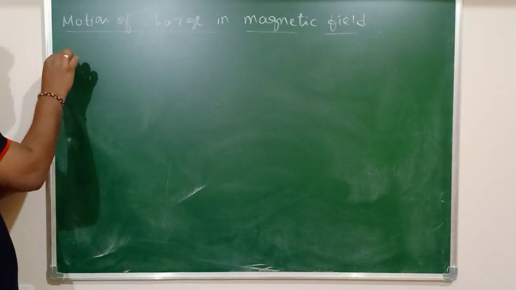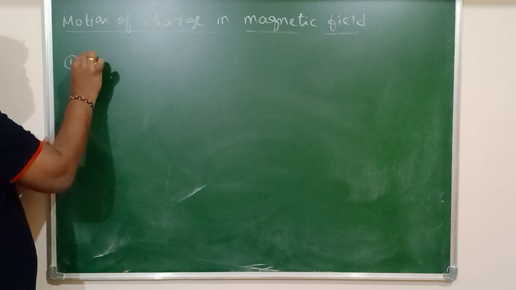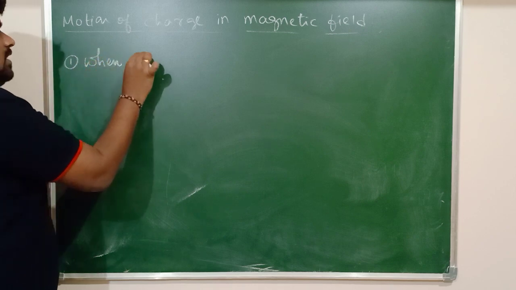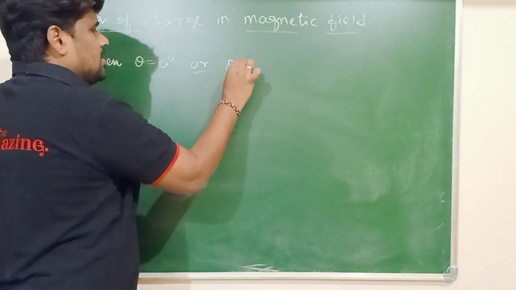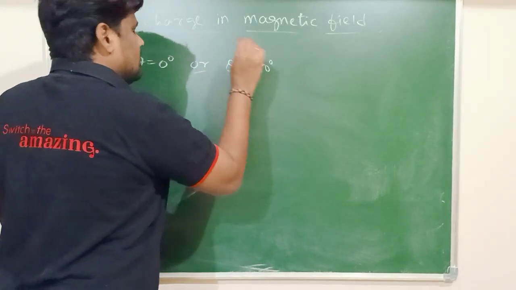The first case: when theta is equal to 0 degrees, or theta is equal to 180 degrees.